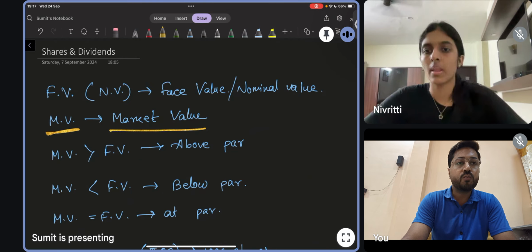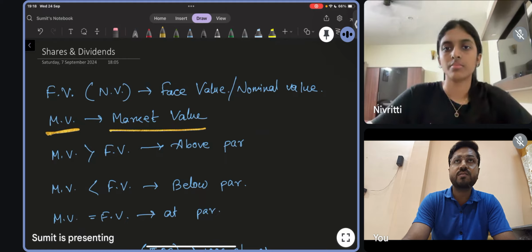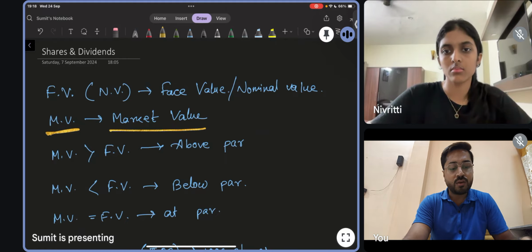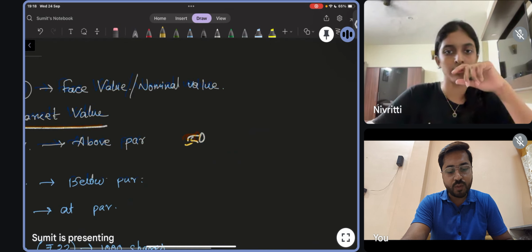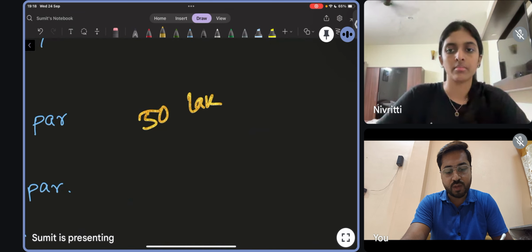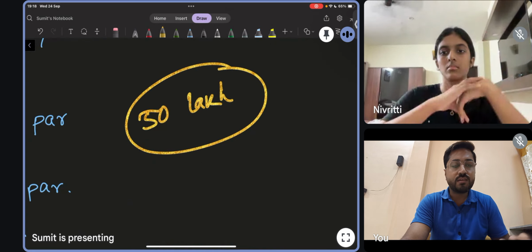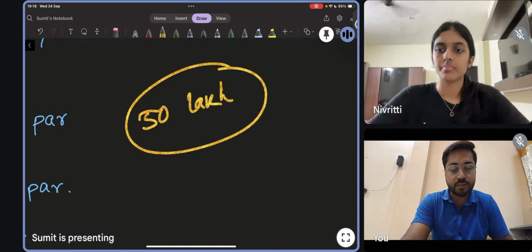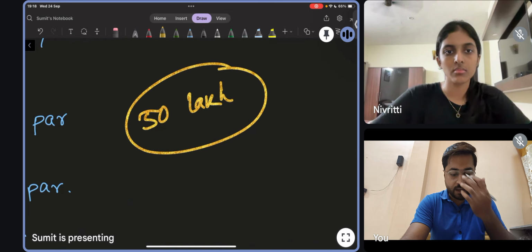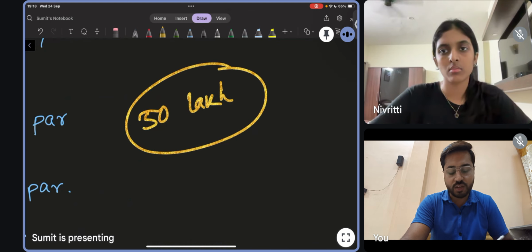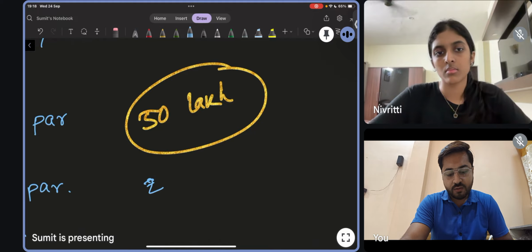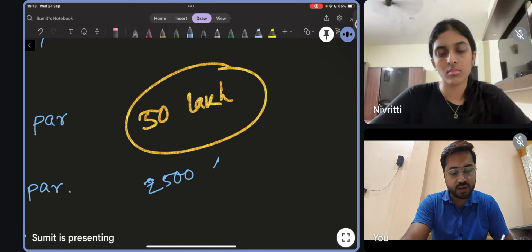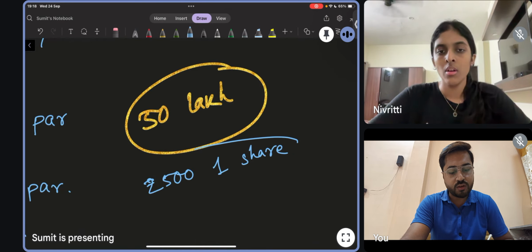That means if you want to purchase any shares, I told you that share price depends on yourself. Suppose you want 50 lakh rupees, and you need some investors to invest in your company. For that, suppose you have decided that the value of your share can be rupees 500 for one share, according to your calculation.